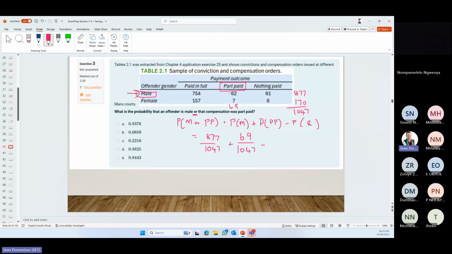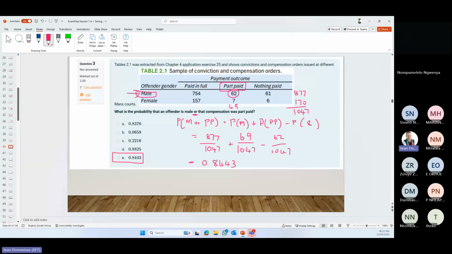And then minus the and, which is 62 divided by 1047. Okay, so let's see. 877 plus 69 minus 62 divided by 1047. Rounding off to 4 decimals, so 0,8443, which if I look at it is option E.